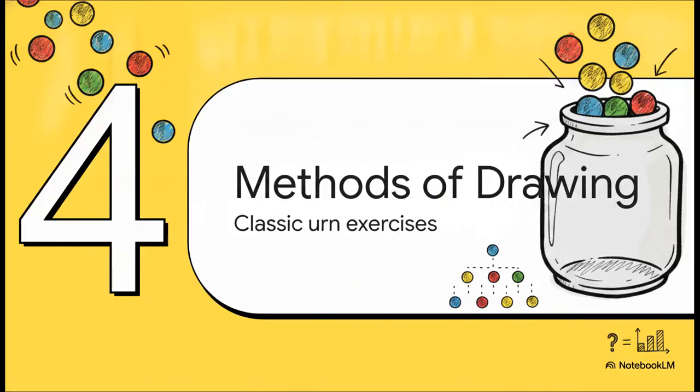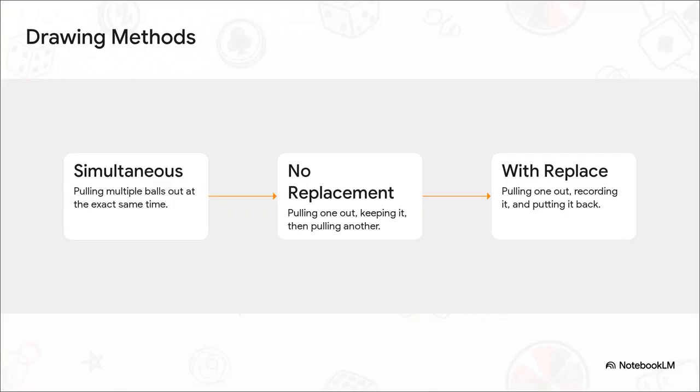Which brings us to Section 4, Methods of Drawing Balls. Let's see how this all builds into practice. Picture a classic probability training scenario from our source, drawing colored balls from an opaque box. The curriculum teaches that you have to instantly recognize 3 distinct paths of chance here because the math changes drastically depending on how your hands physically move.